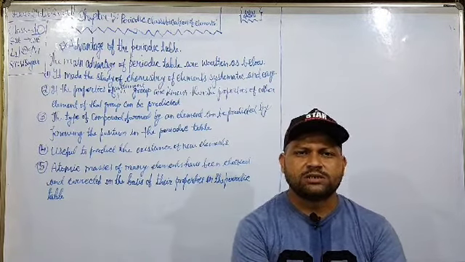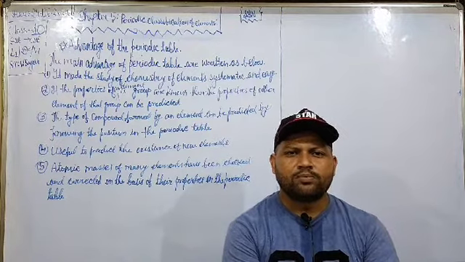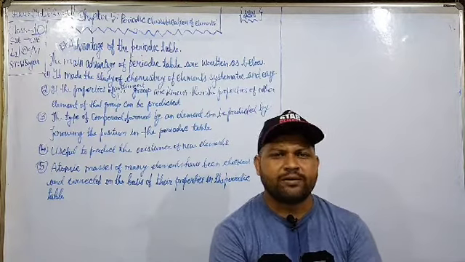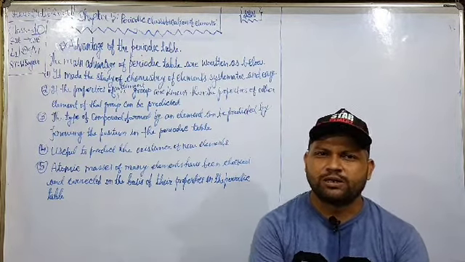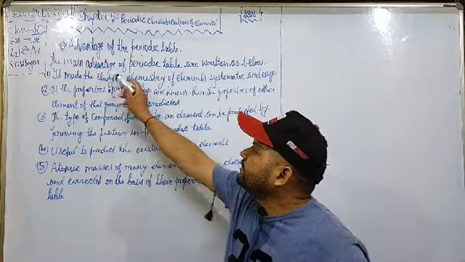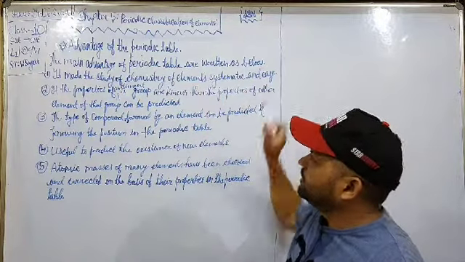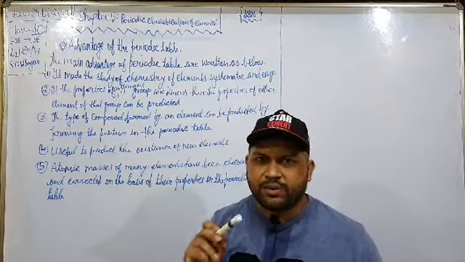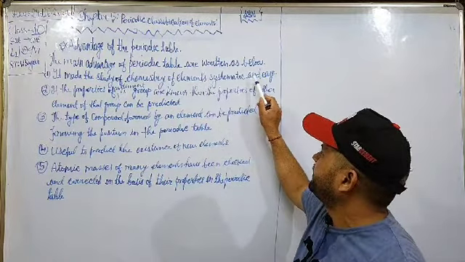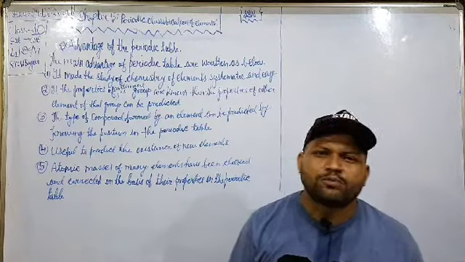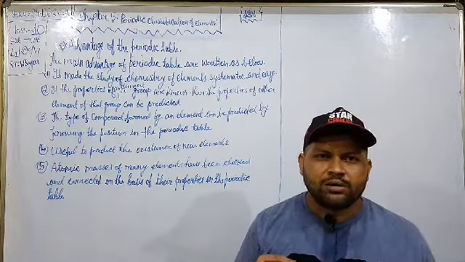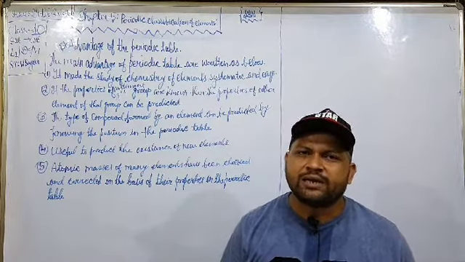Today I am going to discuss the advantages of the modern periodic table. In this section I am going to describe the main advantages of the modern periodic table that I have written on this whiteboard. The first advantage is that it made the study of the chemistry of elements systematic and easy. With the help of the modern periodic table we can study the chemistry of elements in a systematic and easy way.